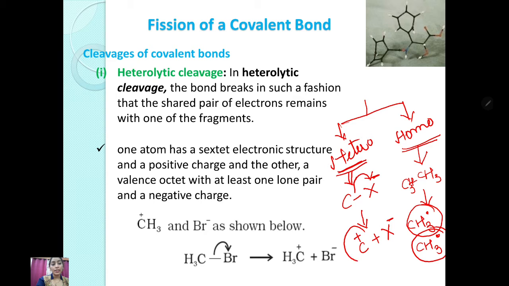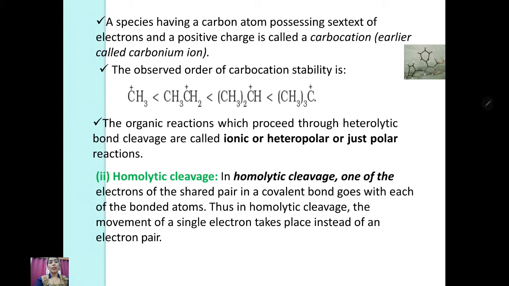But in the heterolytic case, one is called the carbocation, earlier called the carbonium ion, and one is the anion. A species having a carbon atom possessing a sextet of electrons and a positive charge is called a carbocation, earlier called a carbonium ion, like methyl, ethyl, propyl, butyl.